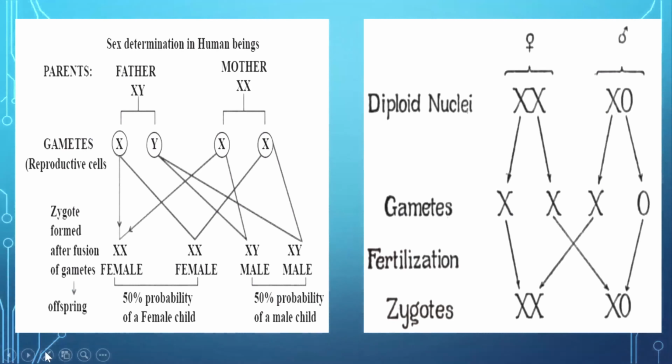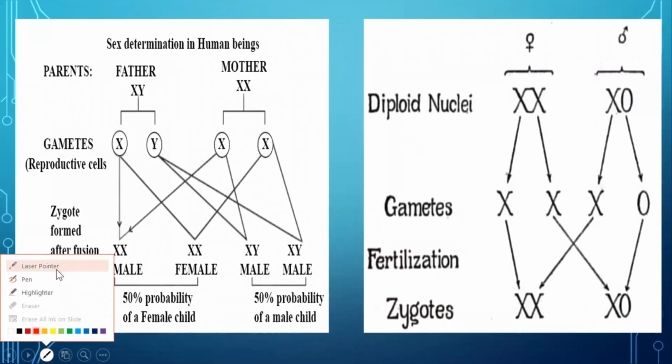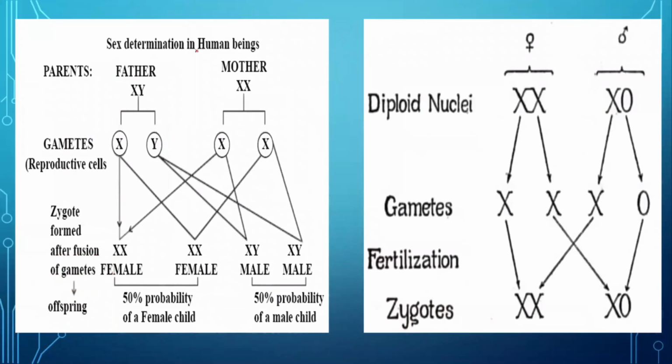This figure is explaining sex determination in human beings. What is sex determination? The appearance of the sex character, that means the ratio of female and male offspring in any organism, is known as sex determination. In chromosomes, there are two types, autosomes as well as sex chromosomes. So sex chromosomes are responsible for giving rise to the sex of the offspring.